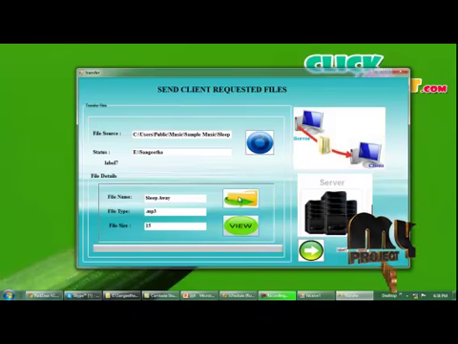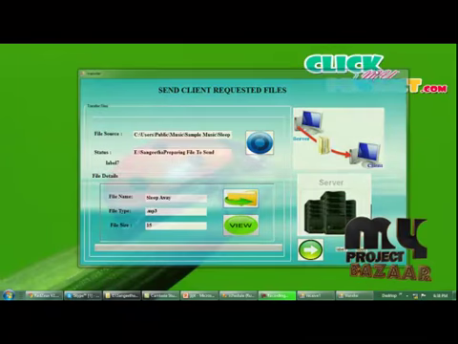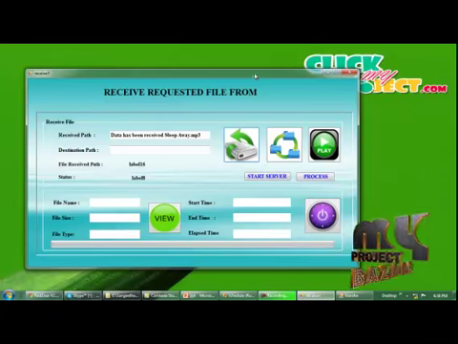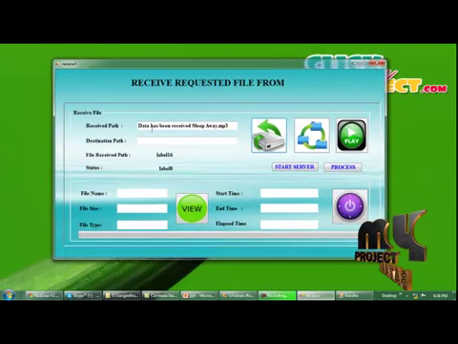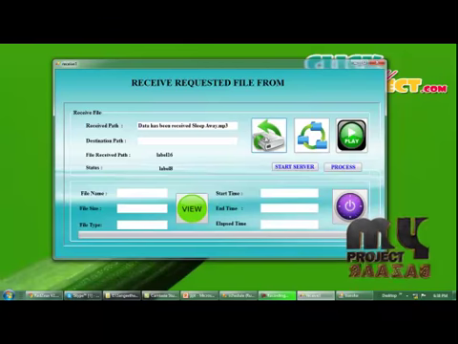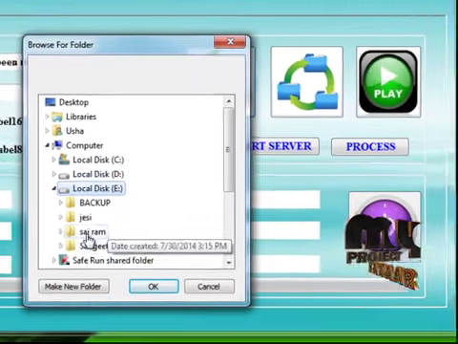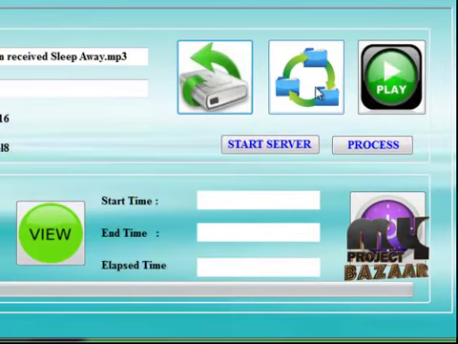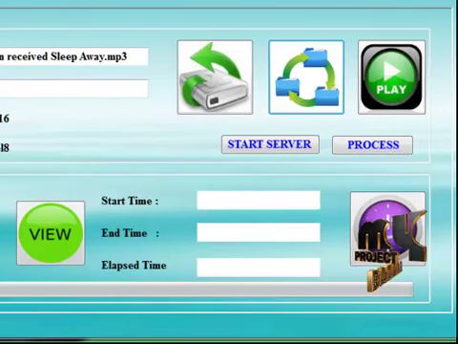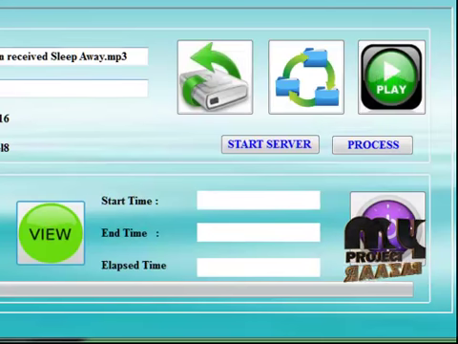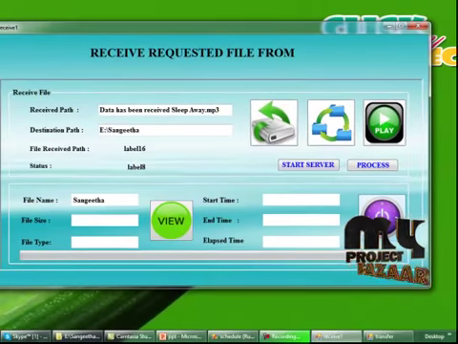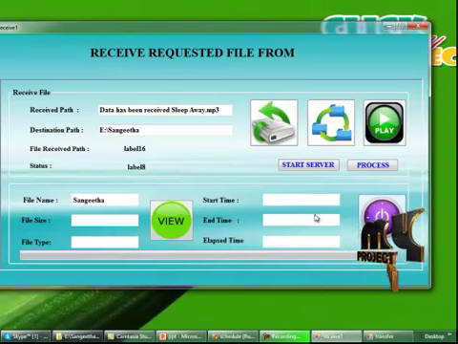So by clicking this button, file preparing to send. So the client has received the requested file from the server. So it will be displayed in the text boxes here. So I am going to copy this file in E:. Okay. By clicking this button, the destination path where I stored the file will be displayed here. By clicking this view button, the stored file and the file name will be displayed here. Click on this button, and the time will be displayed here. Time calculation of start time, end time and elapsed time will be displayed in the text boxes here.